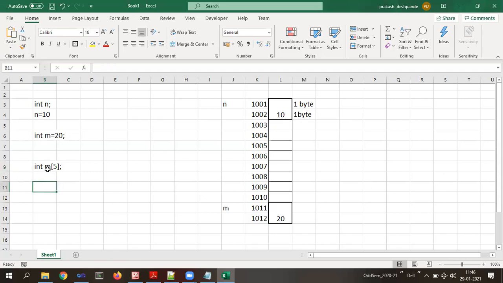When I declare an array m, now m is an array here. What is the size of the array? 5. Means 5 elements it can store. What is the data type? Integer. To store one element of integer data type, how many bytes are required? 2 bytes. So 5 elements, 5 into 2, 10. So we require 10 memory blocks.